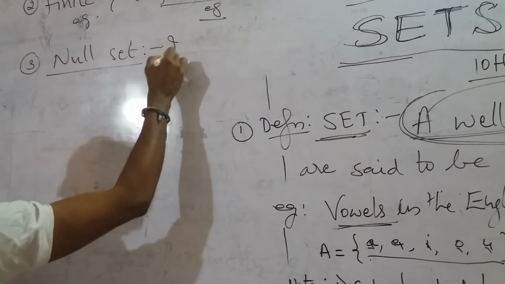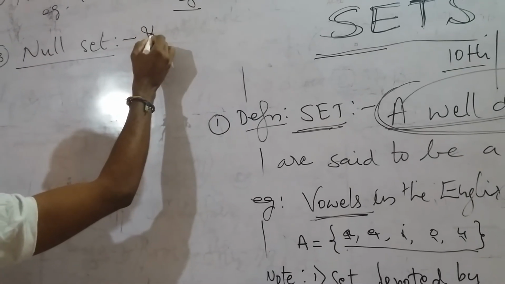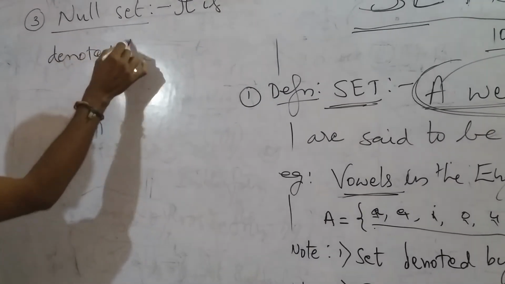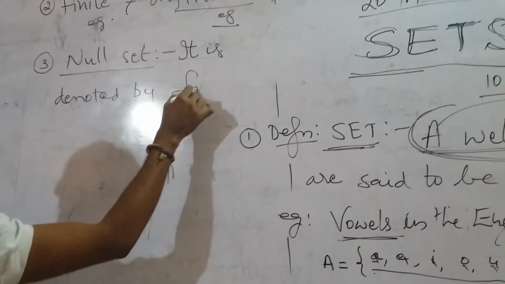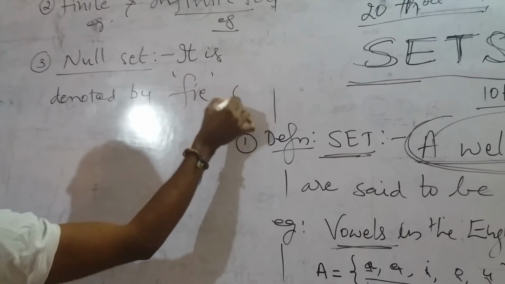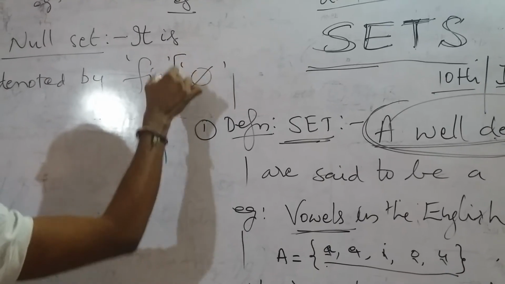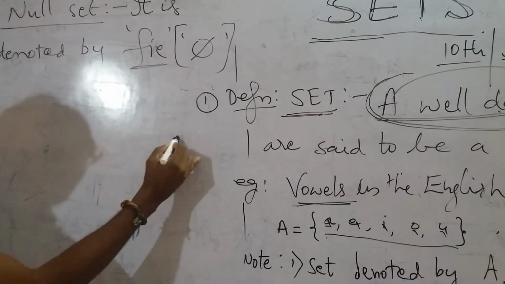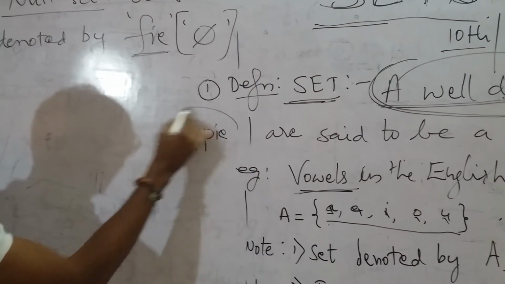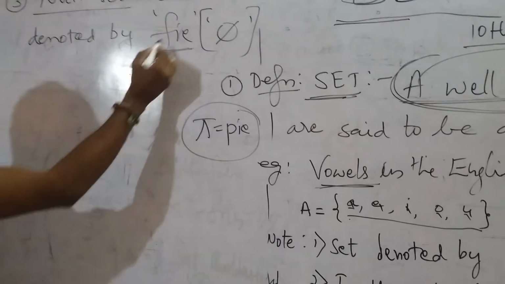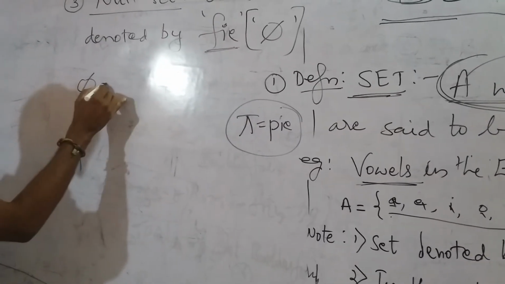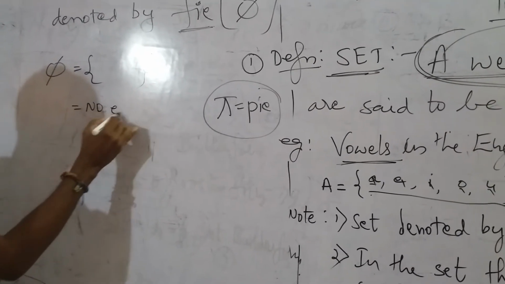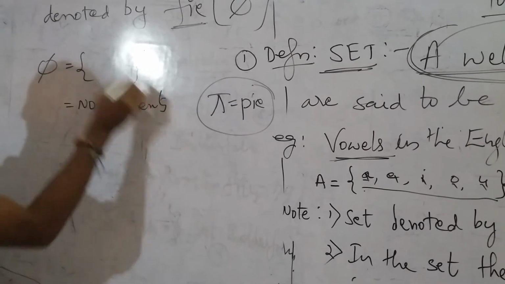It is denoted by phi. Read it as phi, not pi. Pi is something else. This is phi, spelled P-H-I. Phi is equal to an opening with no elements inside. Here, no elements. It is said to be a null set.